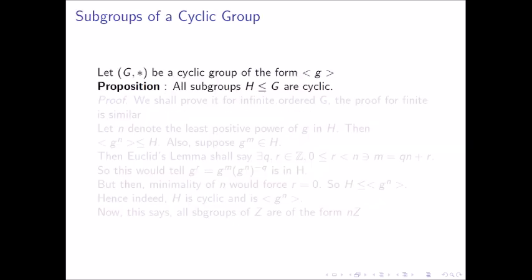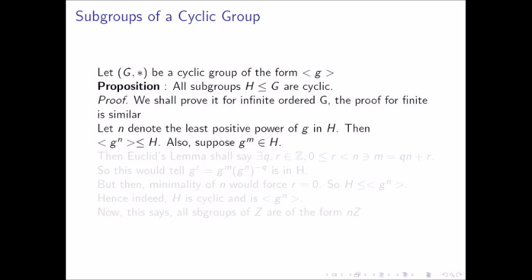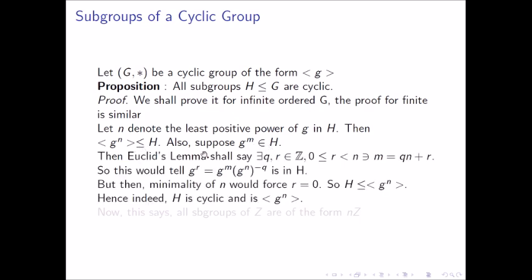Our proposition is: any subgroup of the cyclic group G generated by g is cyclic. We shall assume and prove it for infinite order. The finite order proof is pretty simple and similar. So suppose n denotes the least positive power of g in H. Then basically this is a subgroup of H, right? Also, if g to the power m belongs to H, then Euclid's lemma says there exist q and r such that m is equal to qn plus r, and r is less than n and non-negative.